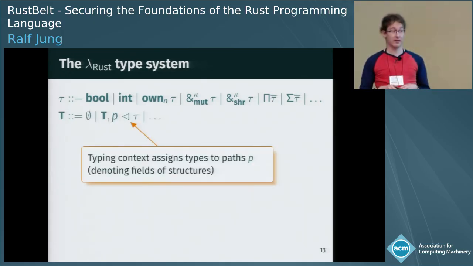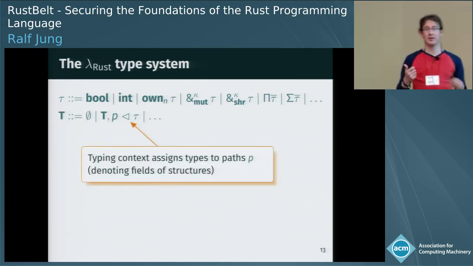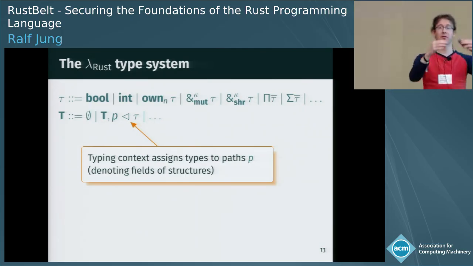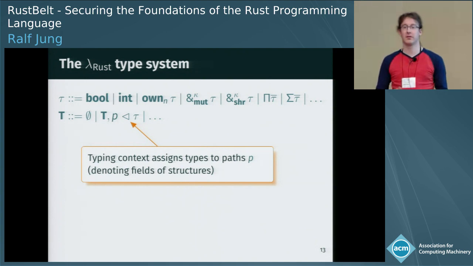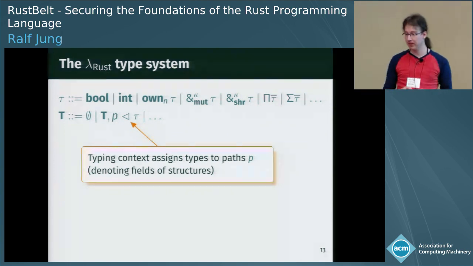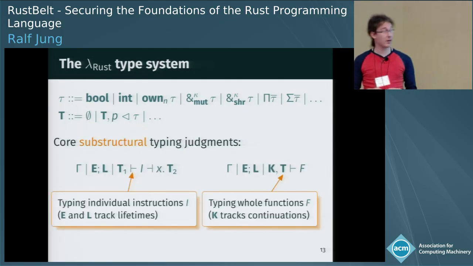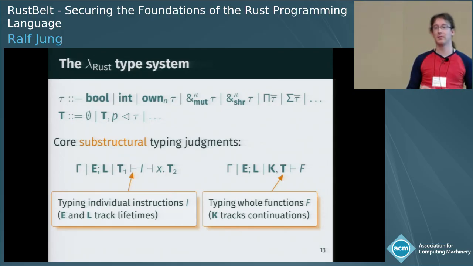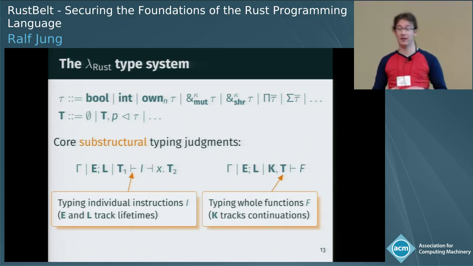These types are then collected in a typing context, which assigns types to paths, which provides a way to directly talk about the types of individual fields of structs, because the Rust type checker actually tracks these separately for the purposes of these references and borrowing. And of course, we have a couple typing judgments, which are substructural. Shouldn't be a surprise. After all, the Rust type system has ownership, and you can lose access to data.